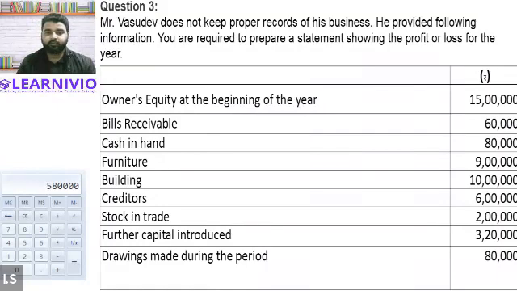All right, everyone, so this is it in the accounts section. Now we will take a break of 5 minutes, then we will continue with our economics part. Thank you so much, all of you.